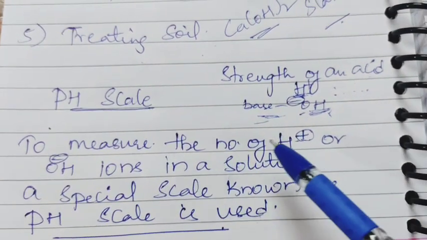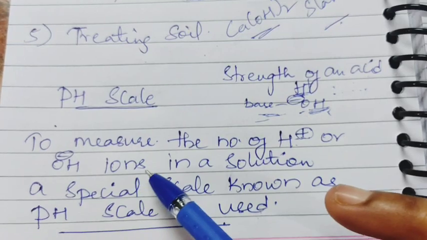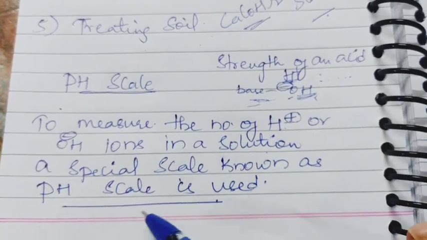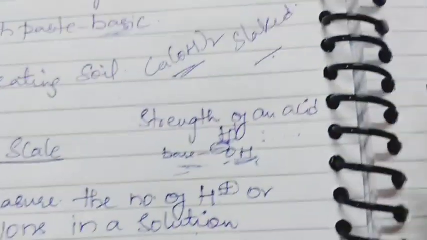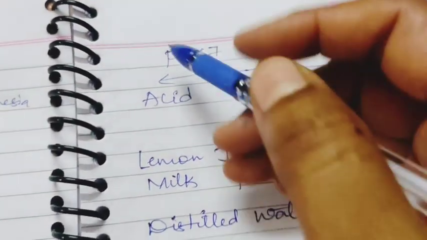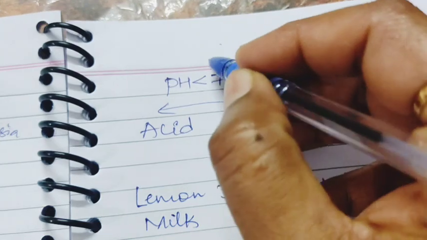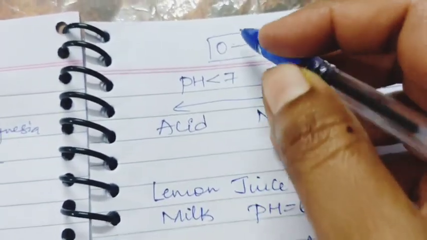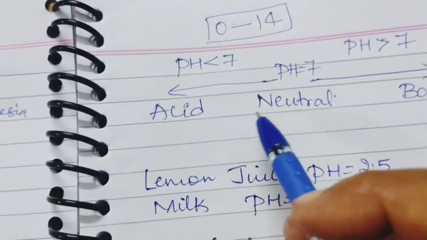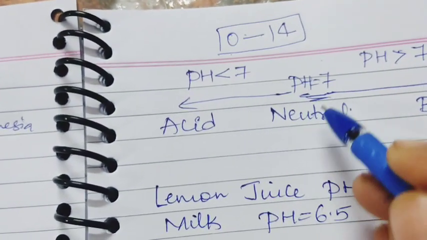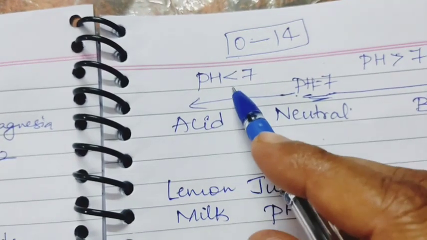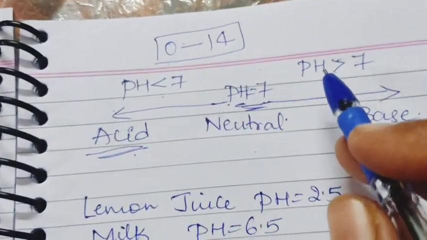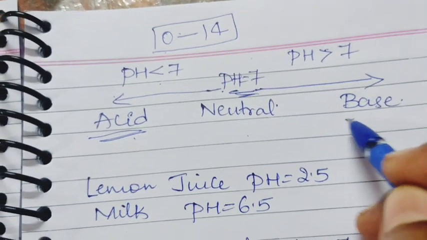So to measure the number of H+ or OH- ions in a solution, there is a special scale known as the pH scale. This pH scale has values from 0 to 14. If the pH is 7, then it is neutral, the pH values less than 7 are all acids, and the pH values more than 7 are all bases.